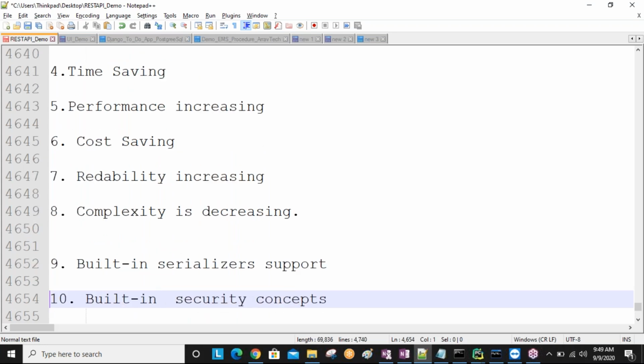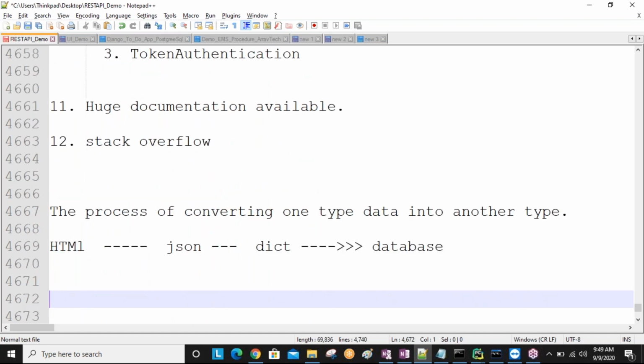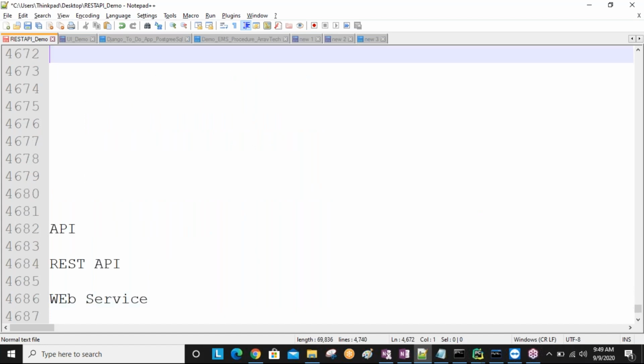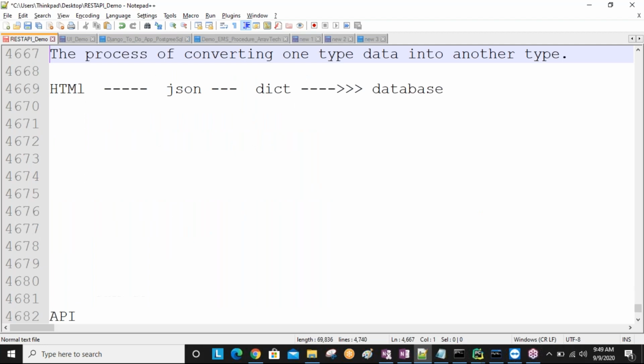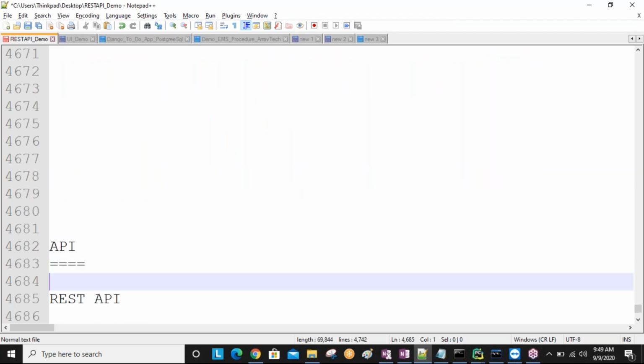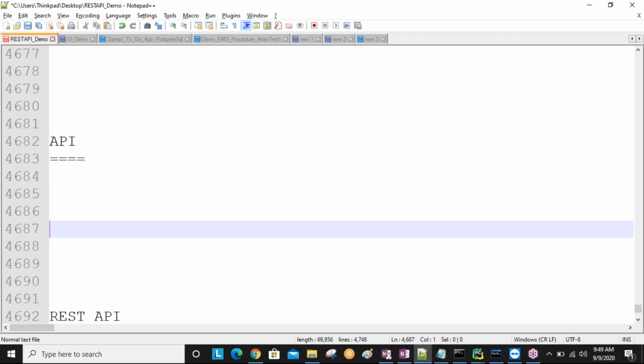Now, these are the general terms we are discussing. Later we will discuss JSON and all these things. So first of all, what is API?